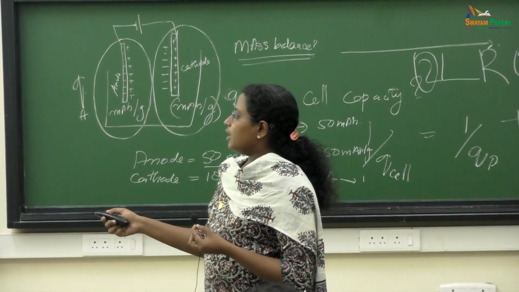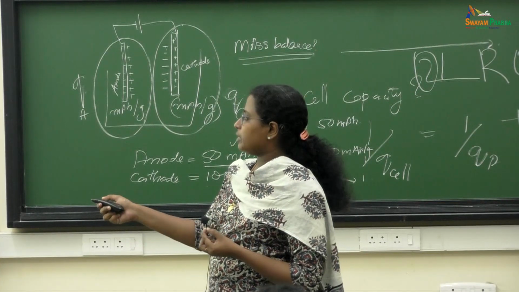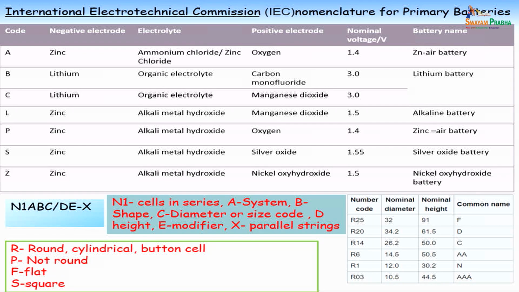And the second is the system. This second letter is for the system, like A, B, C, D, F. What is the chemistry inside? And the third one is the shape. You can have different letters like R for round, cylindrical or button cell, P for not round, F for flat, and S for square. Mostly it will be R, cylindrical cells. In primary cells you will always see cylindrical cells or button cells.